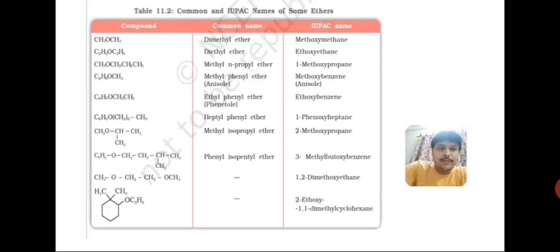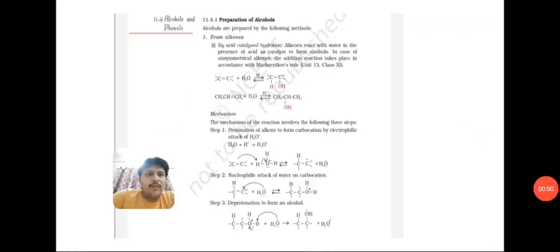Okay students, I hope it is clear. And if any other group is present which is used as a prefix, we follow alphabetical order. It's not compulsory that we always start with the ether. Okay students, I hope you understood the classification part as well as the IUPAC naming.